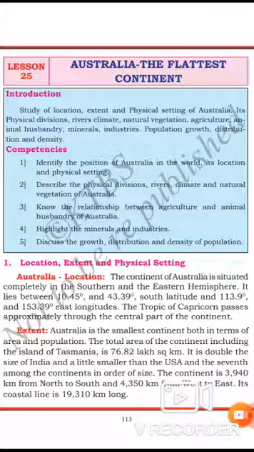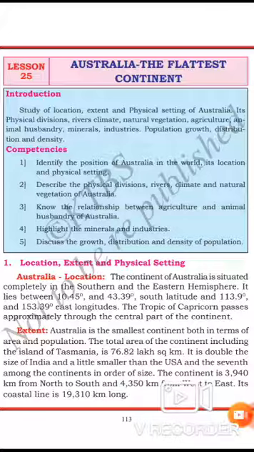Comprising flat lowland, it is known as the flattest continent. Since most of the continent is occupied by desert, it is also known as the desert continent.